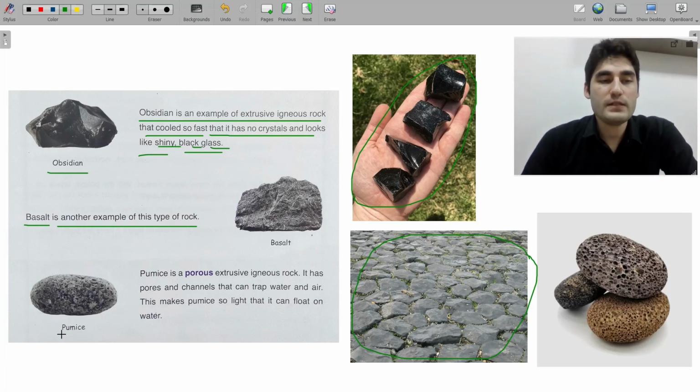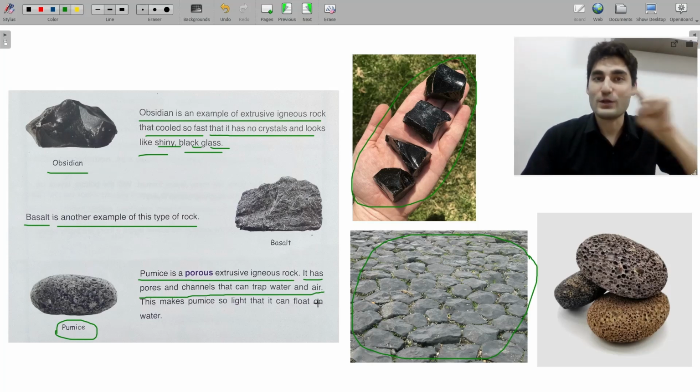And the next one is pumice. Pumice is actually really cool. I like the look of it. Pumice is a porous, extrusive igneous rock. It has pores and channels that can trap water and air. Do you remember that? I talked about that.